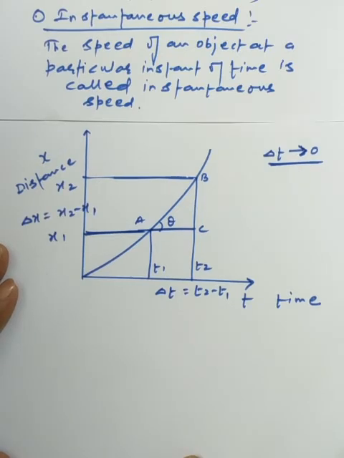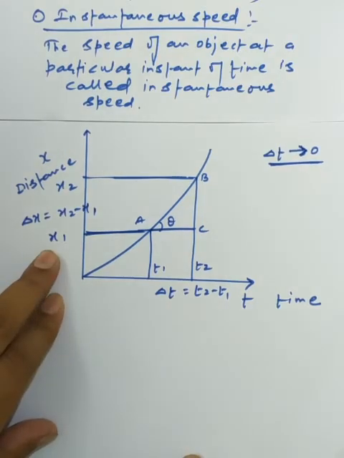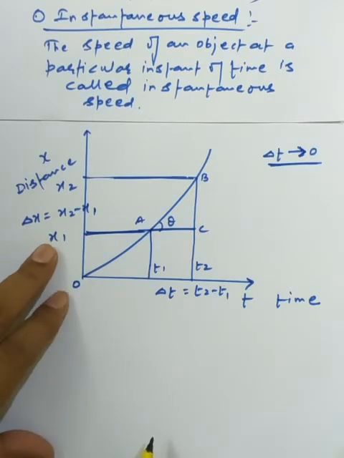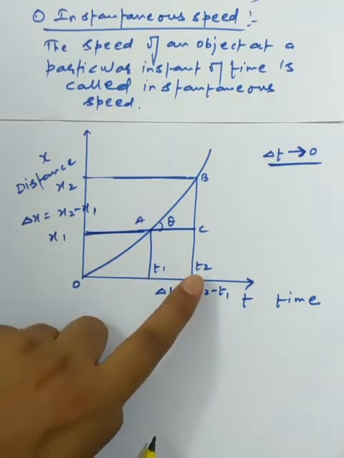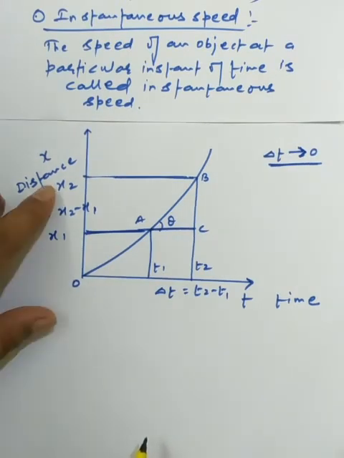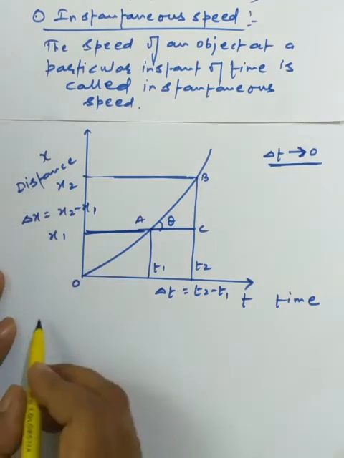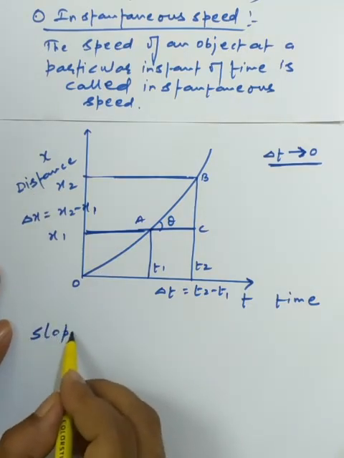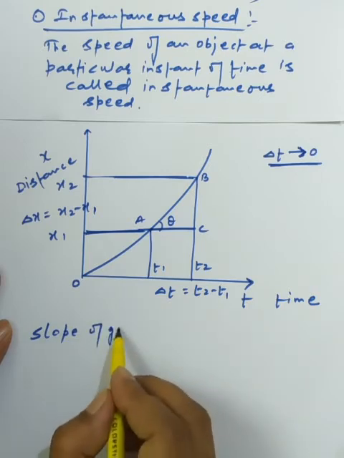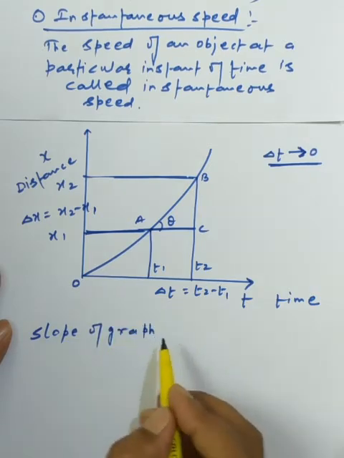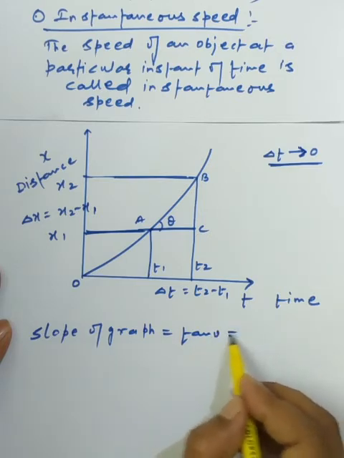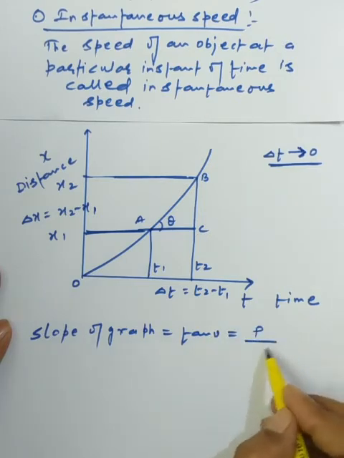Here on the y-axis, I am drawing the perpendiculars: from the reference point the distance is x1, and at the another time t2, the distance covered by the object is x2. So what we are finding is the slope of the graph, and slope generally indicates tan theta, and tan theta is perpendicular upon base.